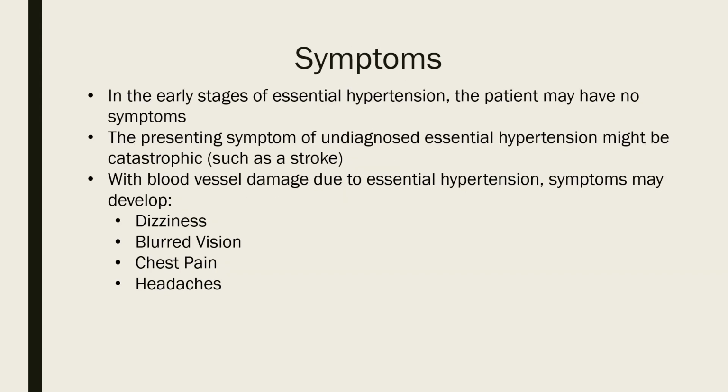Here are symptoms of hypertension. In the early stages of essential hypertension, the patient may have no symptoms. The presenting symptom of undiagnosed essential hypertension might be catastrophic, such as a stroke. With blood vessel damage due to essential hypertension, symptoms may develop: dizziness, blurred vision, chest pains, or headaches.